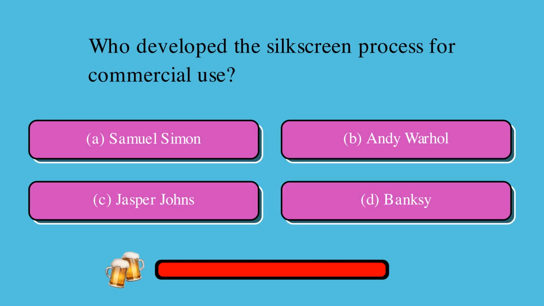Who developed the silkscreen process for commercial use? Is it A, Samuel Simon, B, Andy Warhol, C, Jasper Johns, or D, Banksy? The correct answer is A, Samuel Simon.